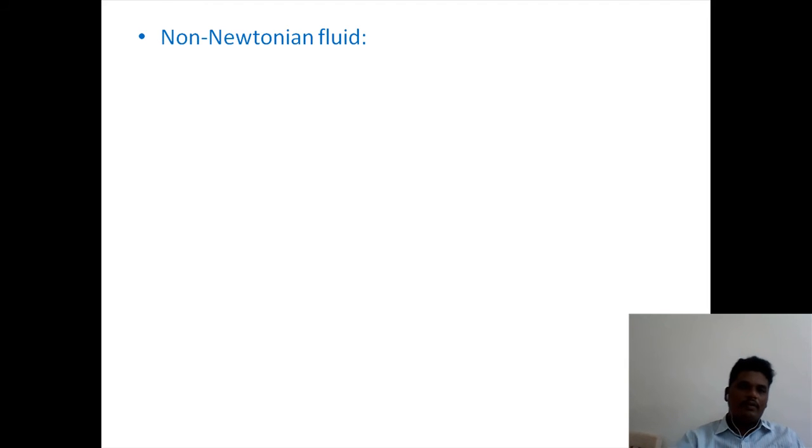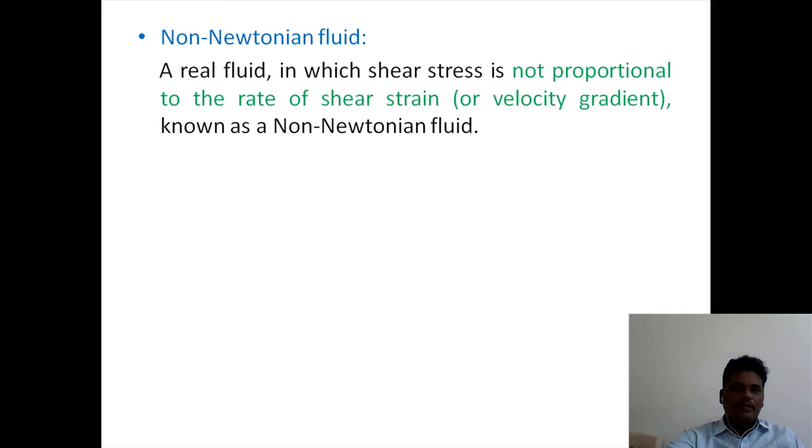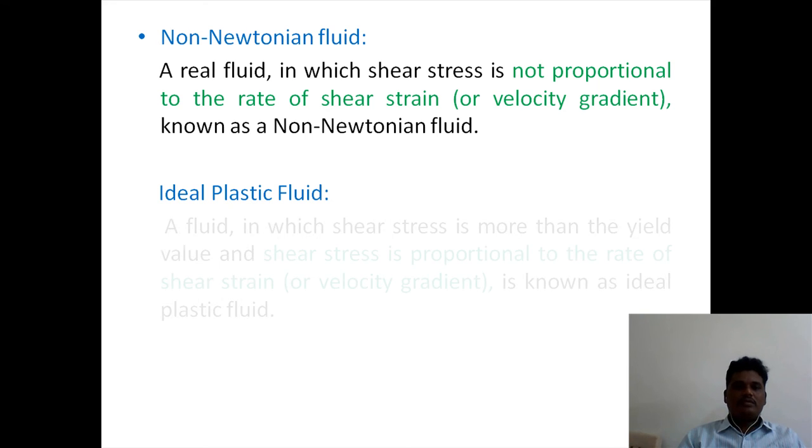Next, non-Newtonian fluid, which is the reverse of this one. A real fluid in which shear stress is not proportional to the rate of shear strain, otherwise called velocity gradient, is known as a non-Newtonian fluid. Non-Newtonian fluids means the fluids which don't satisfy the equation of Newton's law of viscosity.